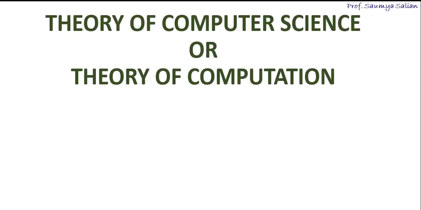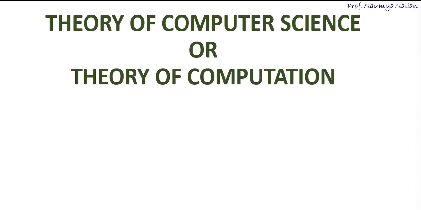Theory of computer science, also called theory of computation, is one of the most fundamental cores of computer science engineering or IT engineering. Till now, we have studied many subjects like data structures, discrete mathematics, operating systems, database management systems, and many more. What was the concept behind all these subjects? All these subjects taught us how to solve a problem or come up with a solution or logic to solve that problem.